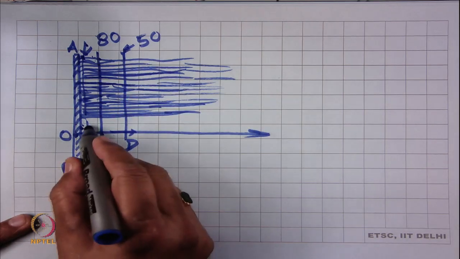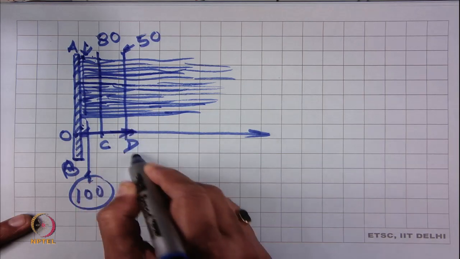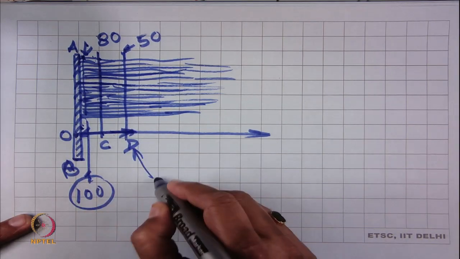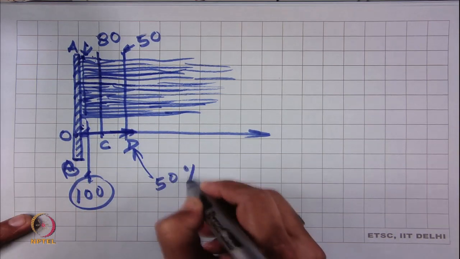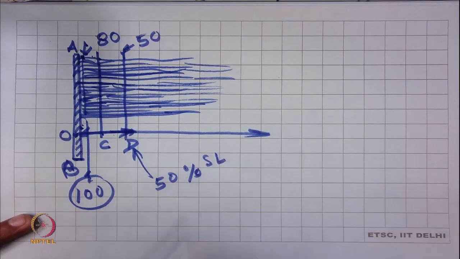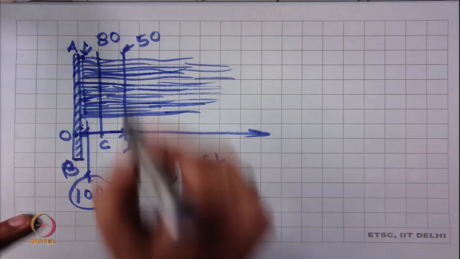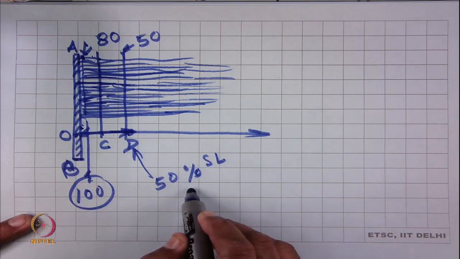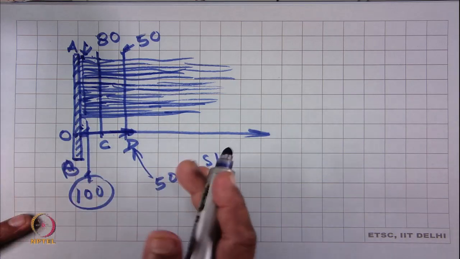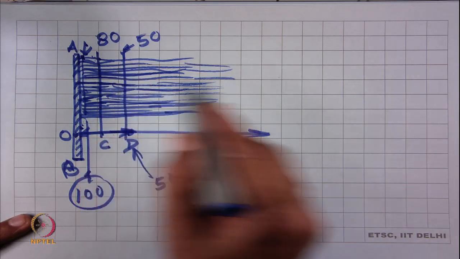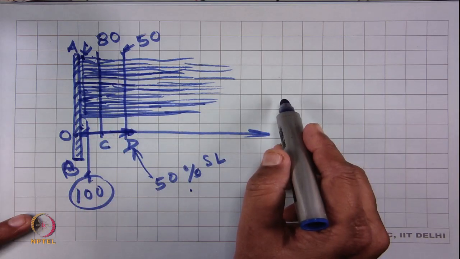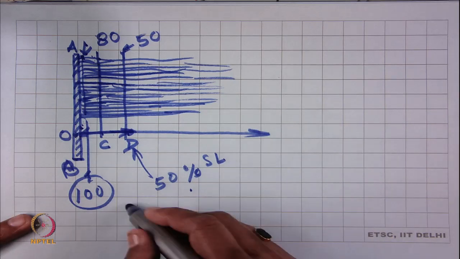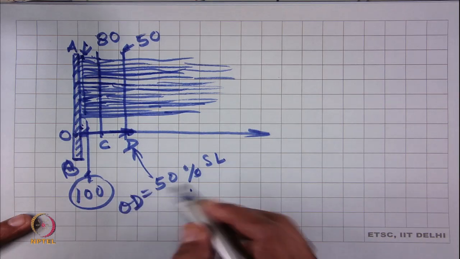Now, this distance OD is known as the 50% span length. That means 50% of the total fibers are longer than this length, that is why the distance OD is the 50% span length.